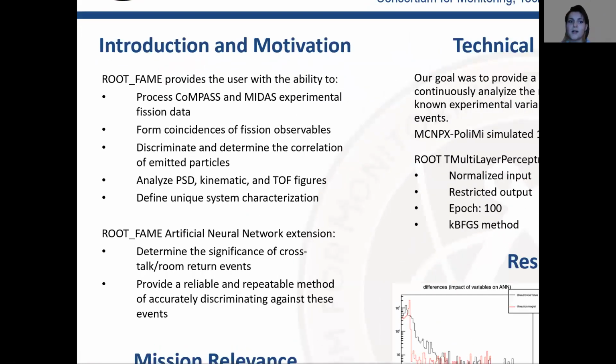To start off with, one of the many signature characteristics of a fission event is the emission of neutron and gamma rays in coincidence. Given millions of these instances of fission events, there was a need to form coincidence of observables as well as to discriminate and determine the correlation of these emitted particles.